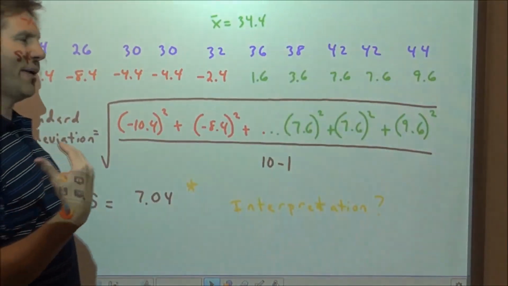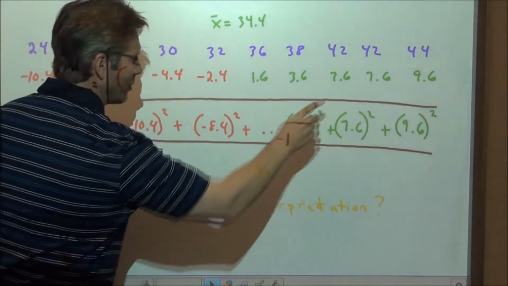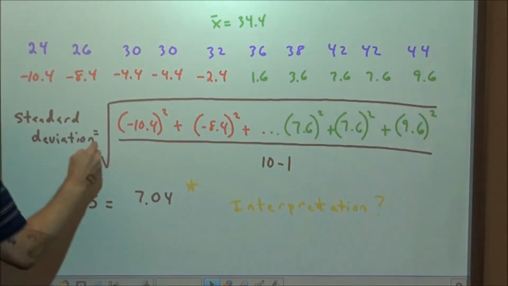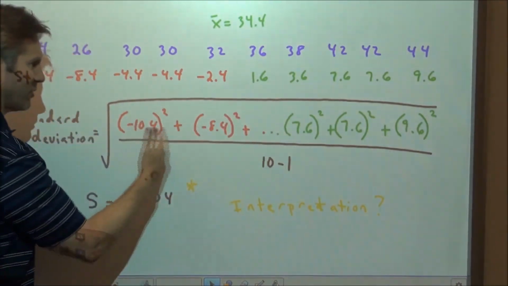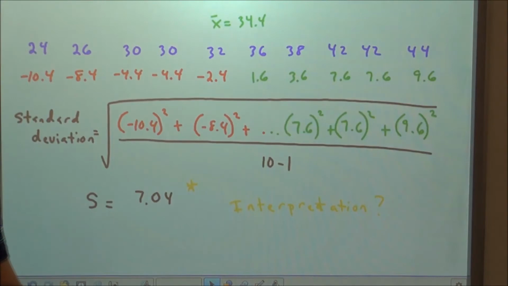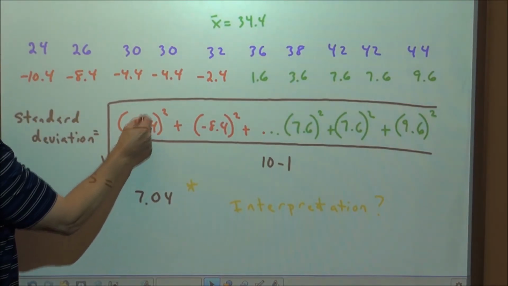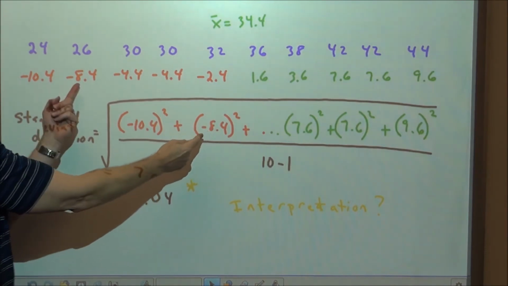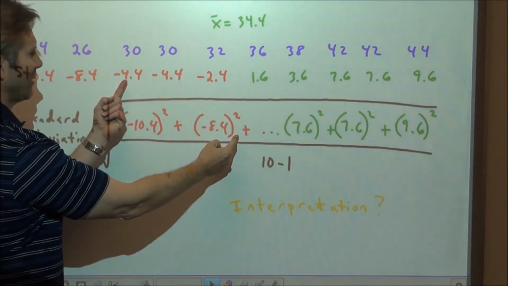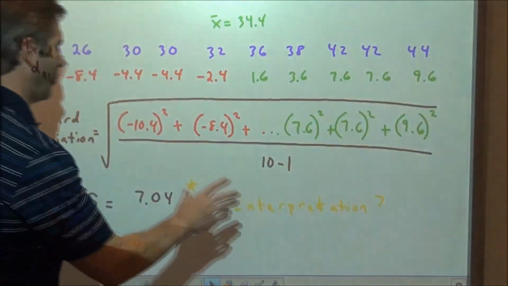So what we do to get back down to the level of the numbers we're working with is to take the square root, or the radical, I prefer to call it the radical sign, of the sum of all the squares divided by the sample size minus 1. So again, we take this guy, this negative 10.4, that deviation, we square it. We add it to the next score's deviation squared, and the next score's deviation squared. And we keep doing that up through all the data points.